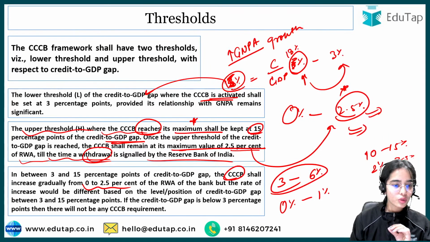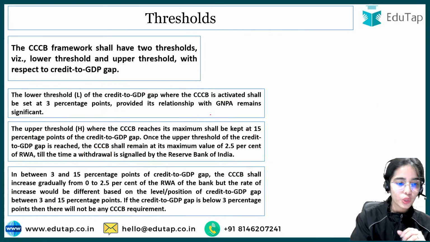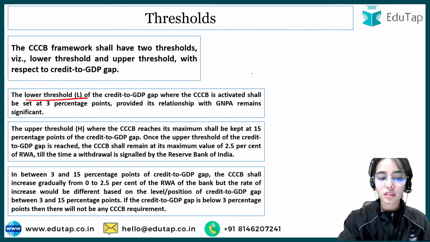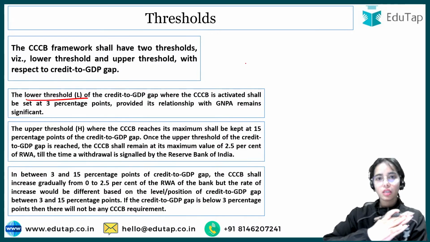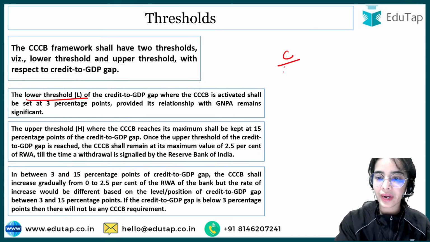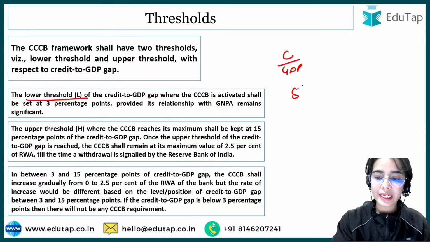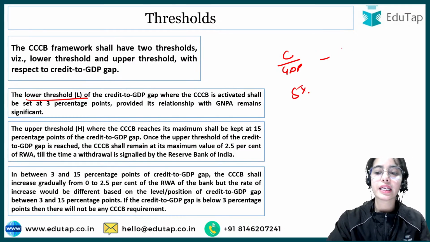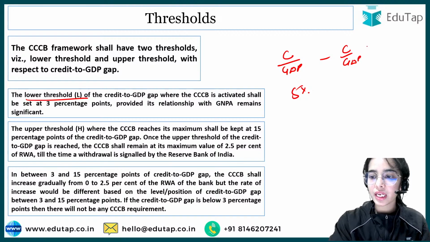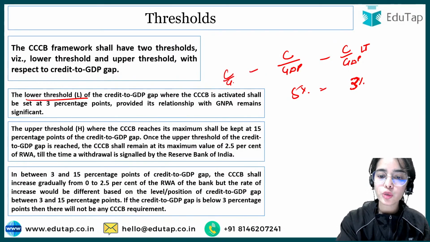Okay, so Tanushri is asking about the lower threshold. Lower threshold means that, if the credit to GDP ratio currently is 5%, and in the long term the credit to GDP ratio should be 3%, that means the credit to GDP gap is only 2%.